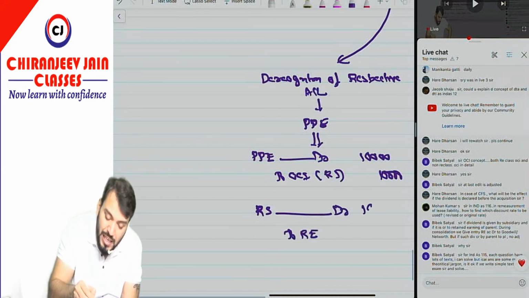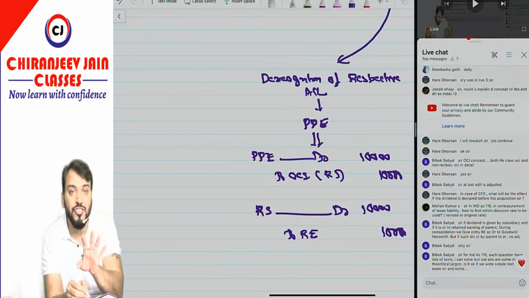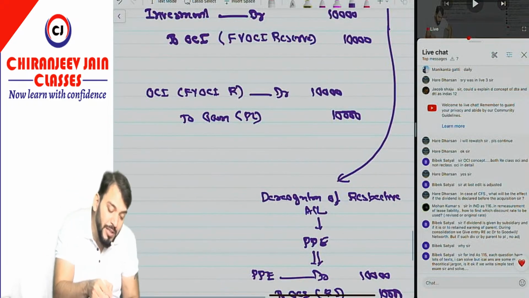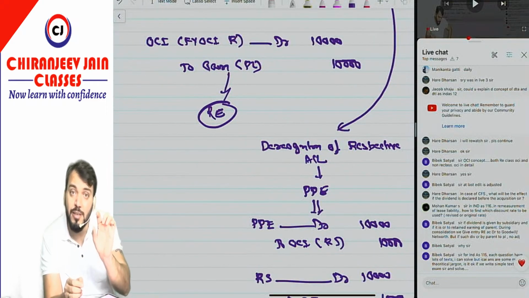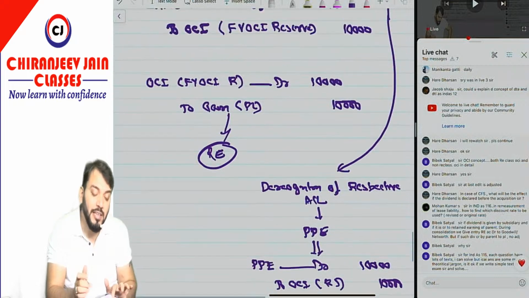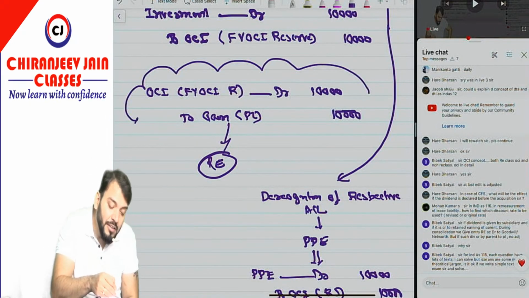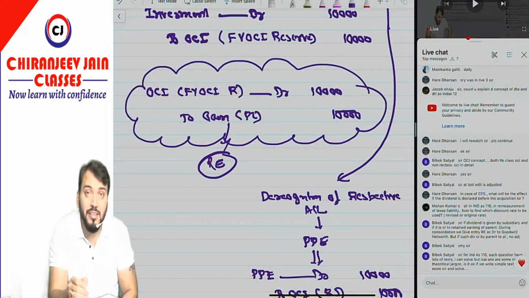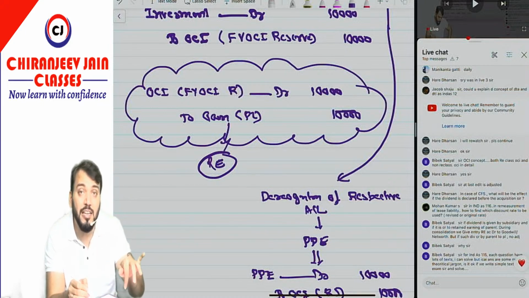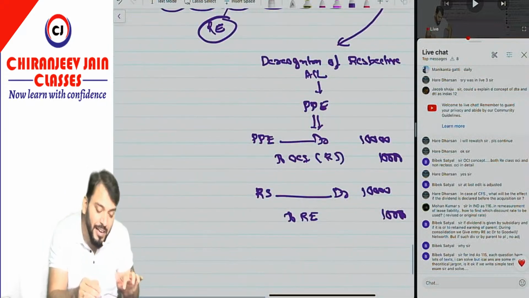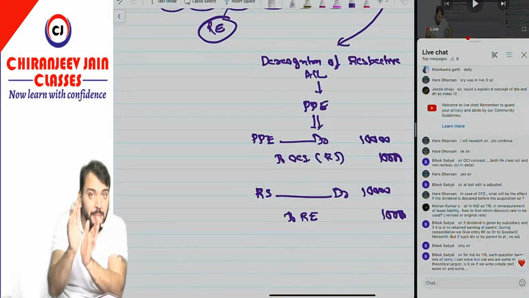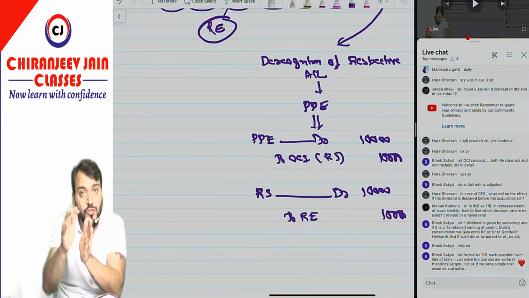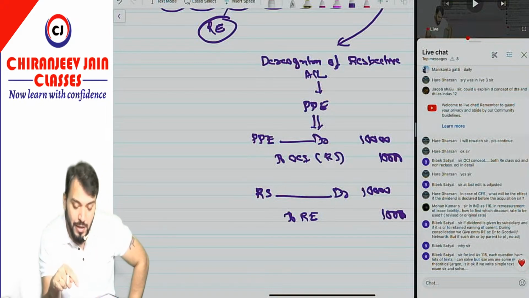To retained earnings means ultimately the effect remains same in the balance sheet. You can see here also through PL it will go to retained earnings only. Correct now. Ultimately the effect in the balance sheet remains same, but the presentation will be different. In this case, the entire reclassification has been done through statement of PL, but here directly one equity will decrease, another equity will increase. But ultimately the effect remains same because the accumulated gain or loss will ultimately be transferred to retained earnings only. Have you understood this point?